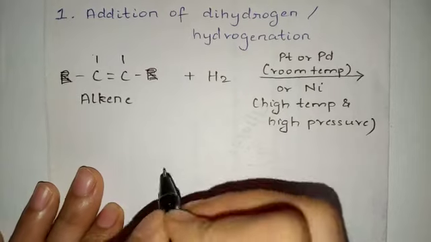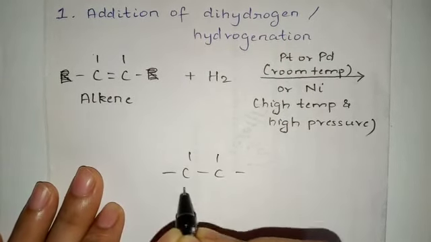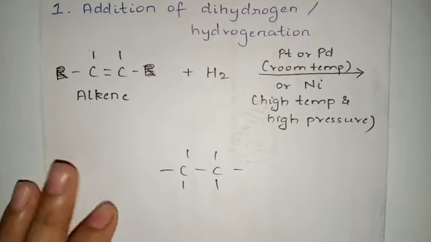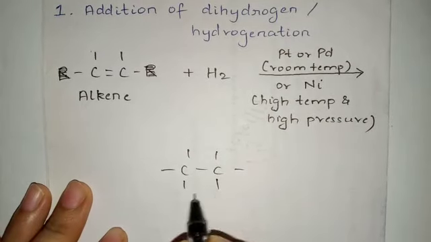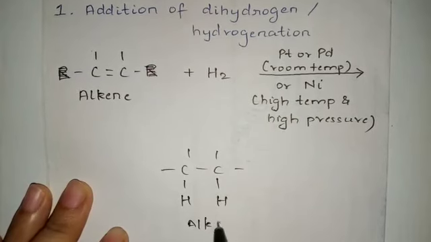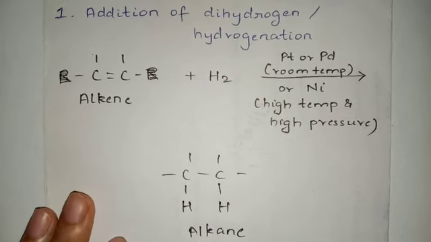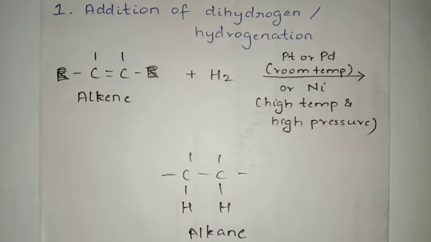The double bond will break. Now both the carbon atoms will have one valency less each. To satisfy this valency, we will add H atoms, and that is how you obtain an alkane. So this is the first chemical property. This is something you have already studied in methods of preparation of an alkane. It is the same reaction.